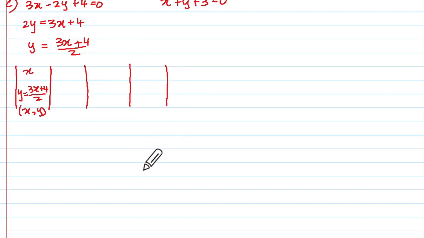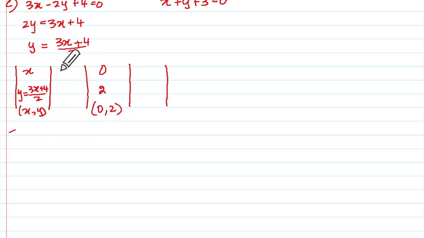Let us see if I can take x equal to 0. Can I do this mentally? Nobody is going to give you marks for showing the working. But if it is difficult, then you show the working. You tell me, x is 0, so 0 plus 4, 4 upon 2 means 2. What is the point? 0, 2. Understood?